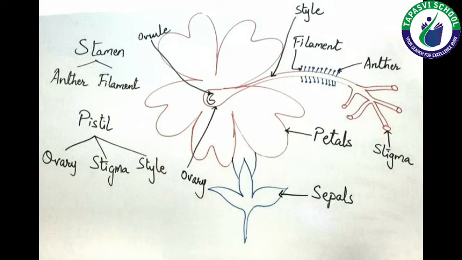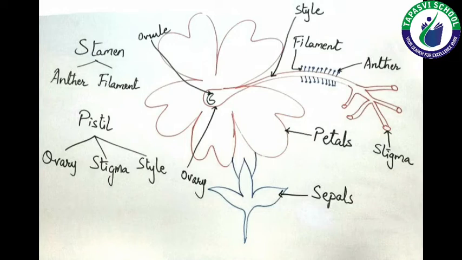If you observe the flower carefully, then you can easily see the thread-like structure which is known as filament, and on the upper part of this thread-like structure there is a small ball-like structure which is known as anther. The anther contains pollen grains which are useful for production of seeds.